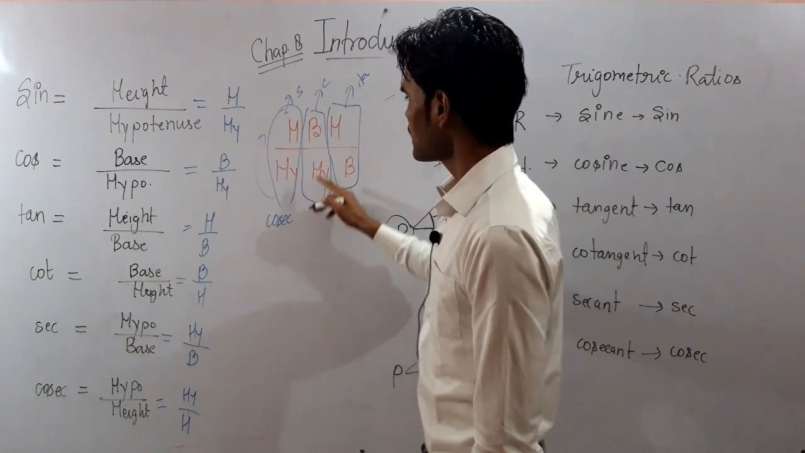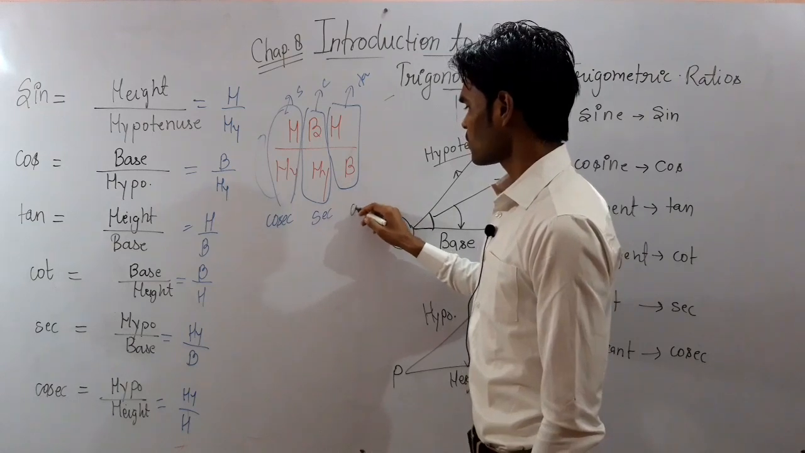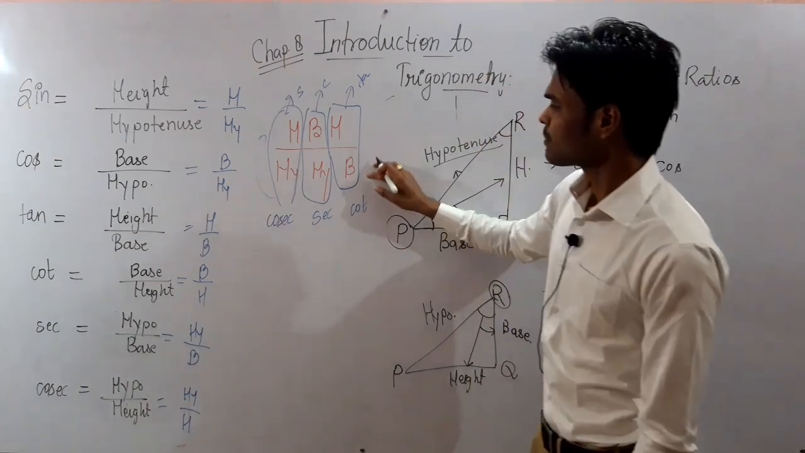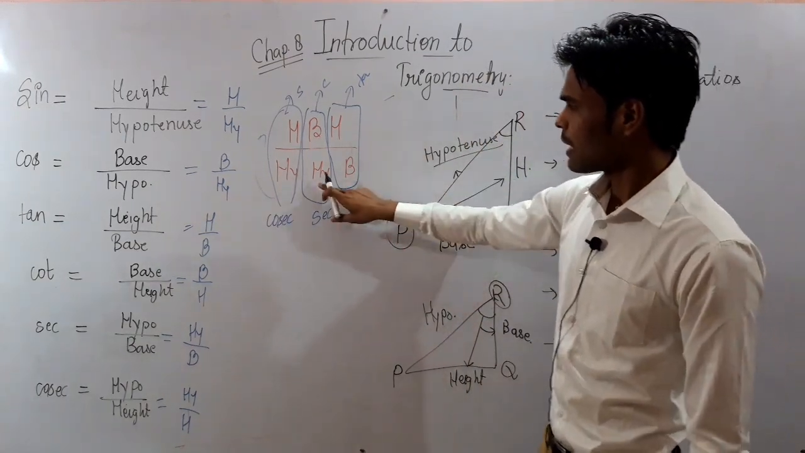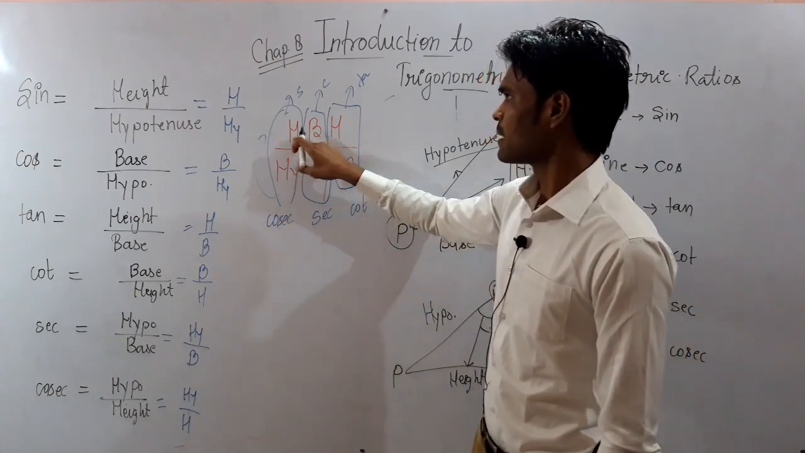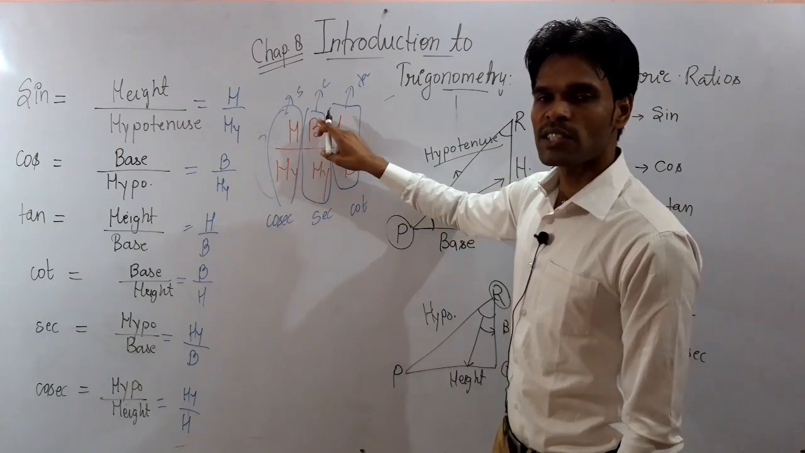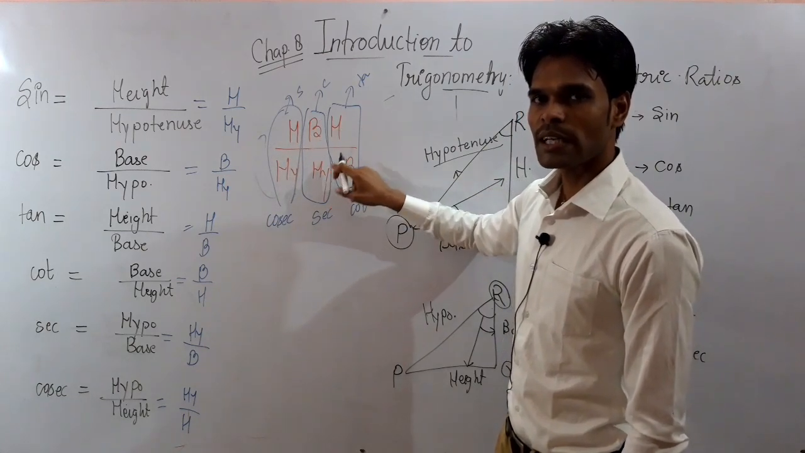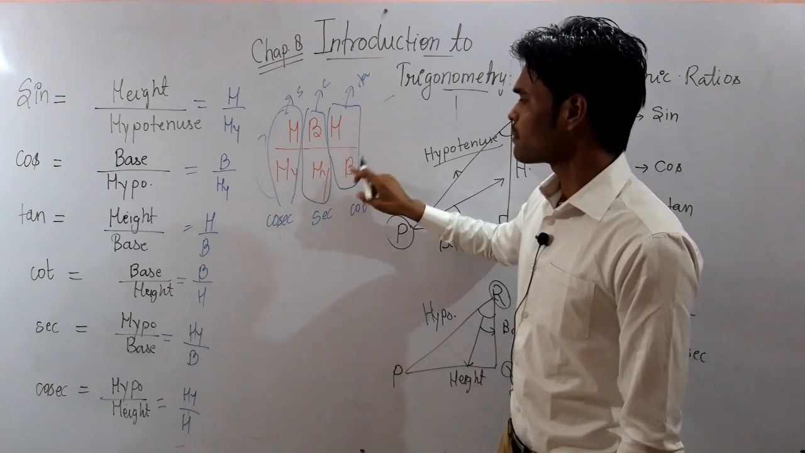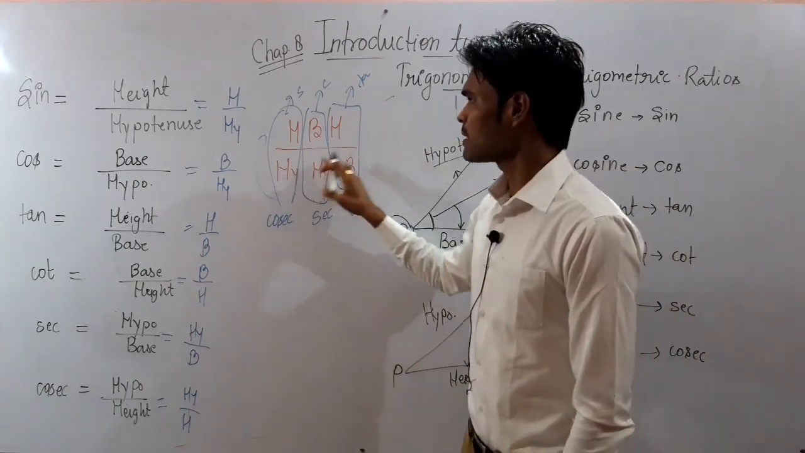Okay, cosec, and it will be the sec, and it will be the cot. Base upon height is cot, hypotenuse upon base is sec, and cosec is hypotenuse upon height. From here, sine stands for height upon hypotenuse, cos stands for base upon hypotenuse, and tan stands for height upon base. Is that clear? So this is the basic concept by which we can learn.